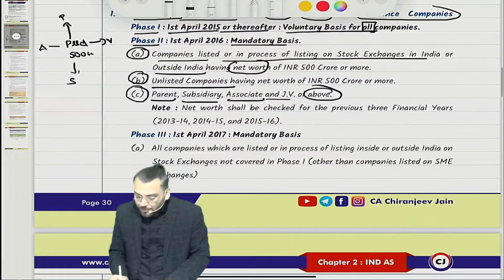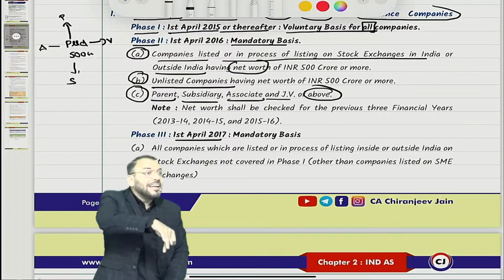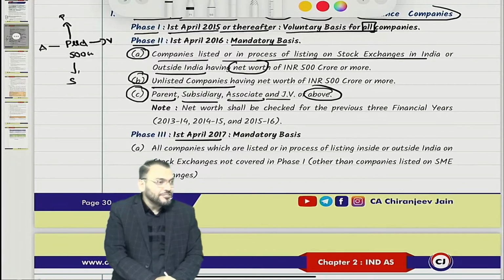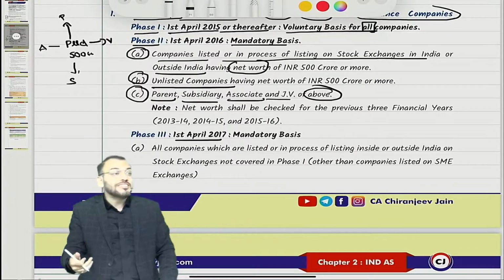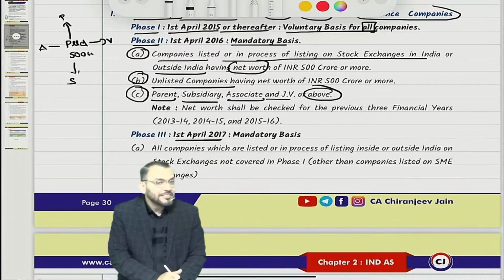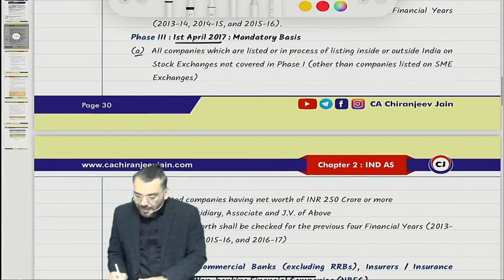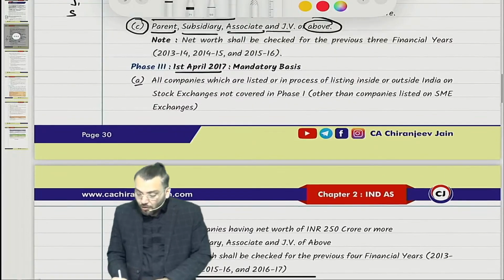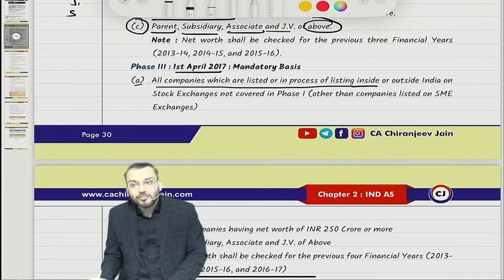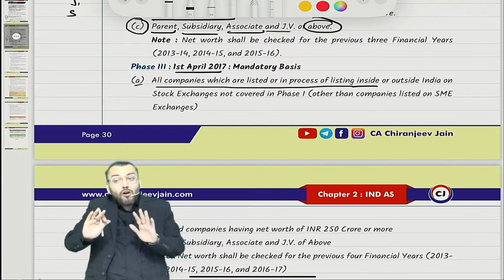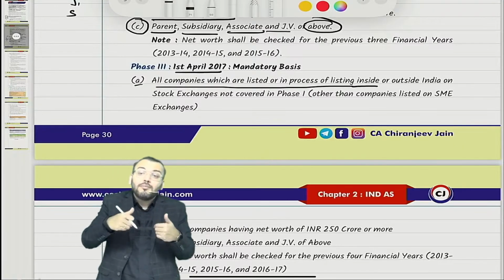Now phase 3 will be applicable from 1st April 2017. Means some more companies will be added under the purview of Ind AS under phase 3, and for them it will be applicable from 1st April 2017. Which other companies do we need to understand? In this also you can see A, B and C. All companies which are listed or in the process of listing, either in India or outside India. Means under the third phase, all listed companies or any company in the process of listing will be covered under Ind AS.